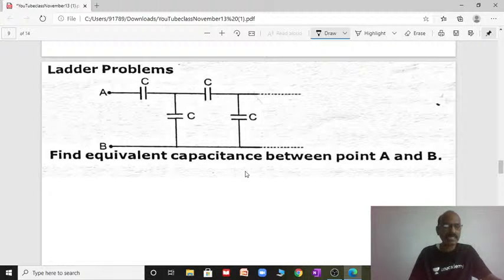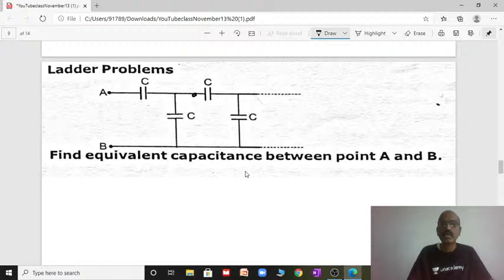That is why it's called an infinite ladder network. Since it is an infinite network, the effective capacitance does not change even if you remove or add one section. So here, C is repeated.